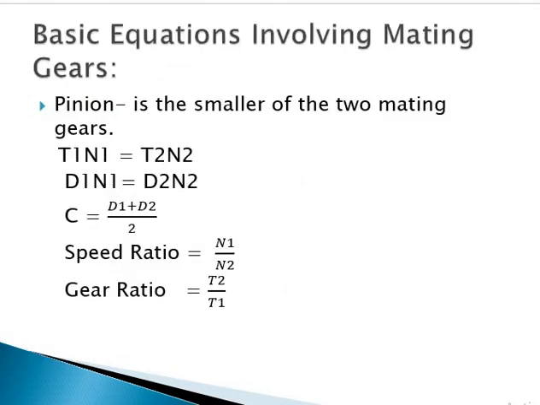Generally the pinion is smaller in mating gears. We denote T1N1 is equal to T2N2. Another one is D1N1 is equal to D2N2. So C is equal to (D1 plus D2) by 2. Then we can calculate the speed ratio as N1 by N2, and the gear ratio is T2 by T1. Okay, thank you.